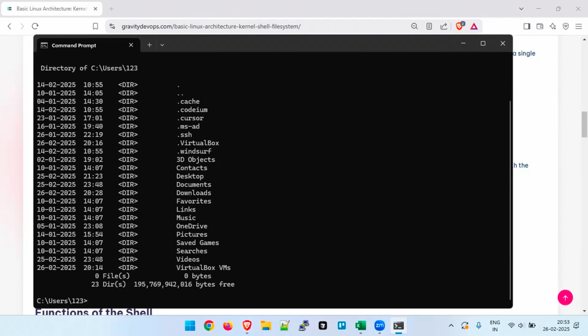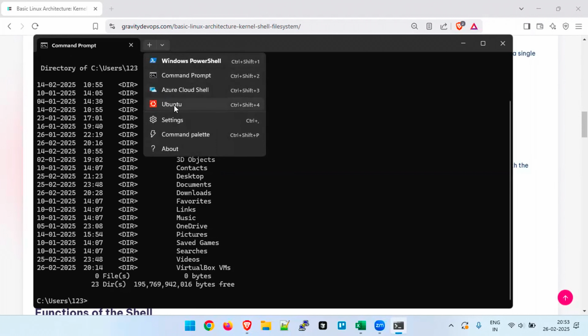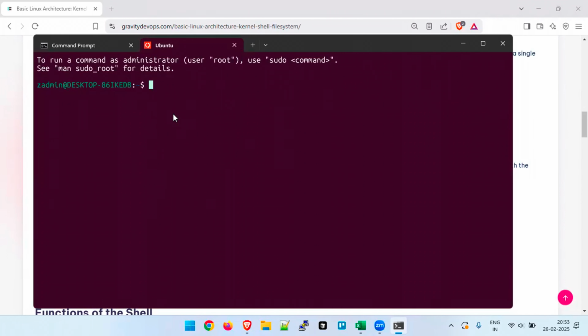In the same way, I want to use Linux. Here I have already installed Ubuntu. If you want to see how you can install it on your machine, check out the previous session. Click on Ubuntu. Then you will get your CLI, which is called the shell, right? Here you can type multiple commands and give multiple instructions to the kernel, right?